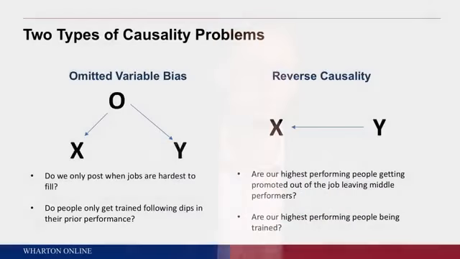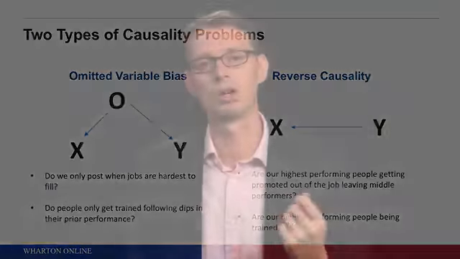The other big kind of problem is reverse causality. So rather than X causing Y, Y causes X. So good performers, the fact that people are performing well causes them to do things differently. So, I talked about if we find that the people who are performing worse in their roles are the ones who've been there longest, does that mean we should rotate people around? Does that mean people are getting stale in their job?